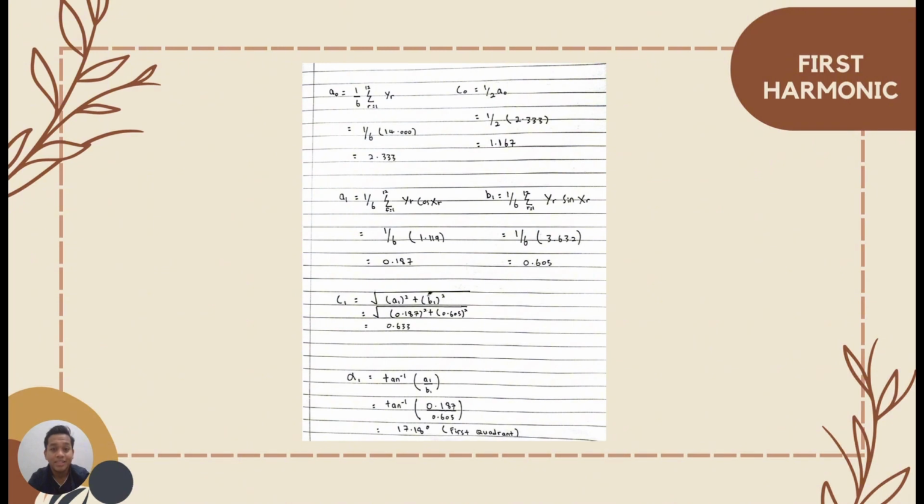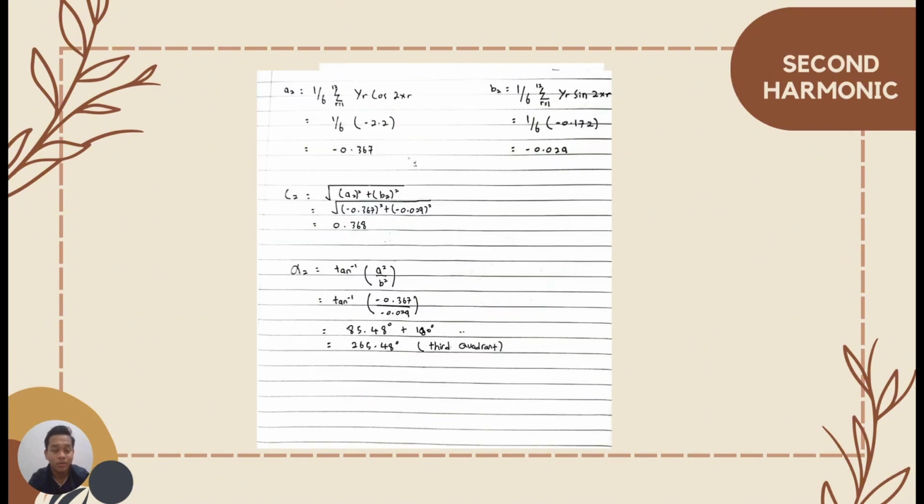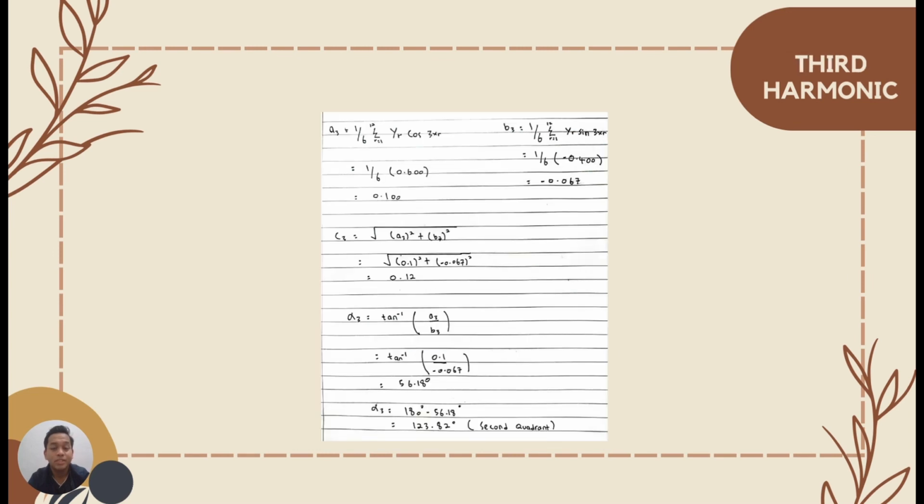And then let's take a look at the second harmonic. For the second harmonic, I calculate the A2, B2, C2, and alpha 2. Same as the first harmonic, but the difference is the X and Y values are in the third quadrant because they are negative. And then we go to the third harmonic.